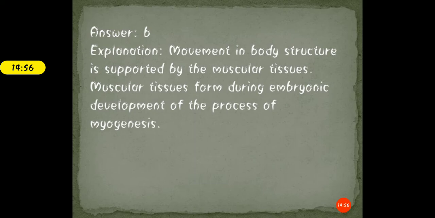Now you are very clear about what embryonic development, or the process of myogenesis, is. If somebody asks you what myogenesis is, you need to respond like this: myogenesis is the formation of the muscular tissue, particularly the formation of tissue during the embryonic development.